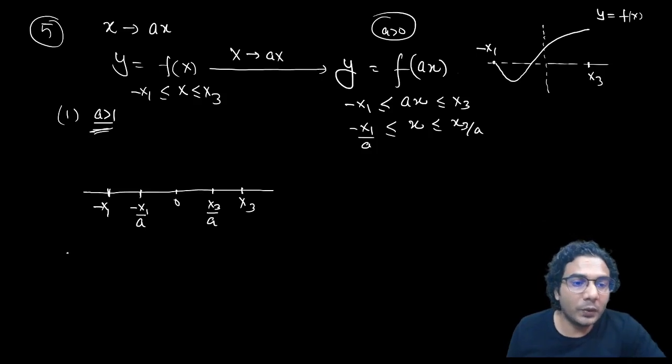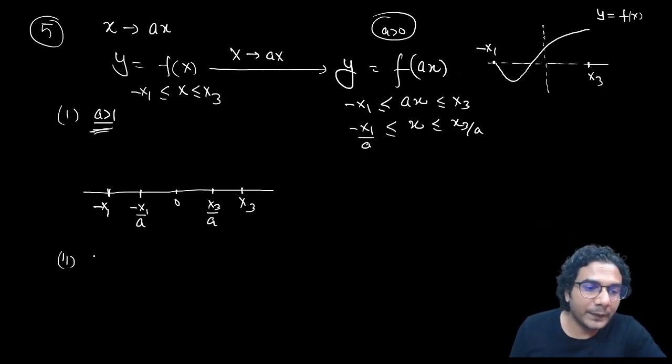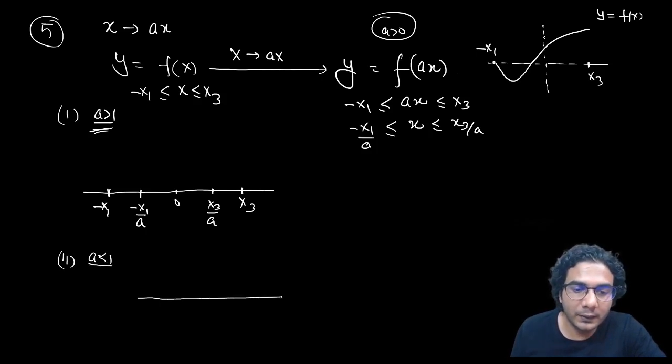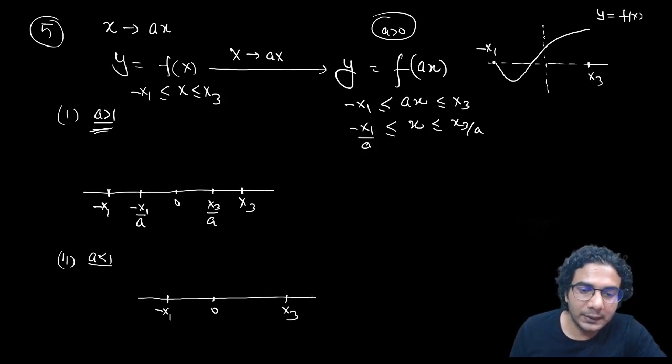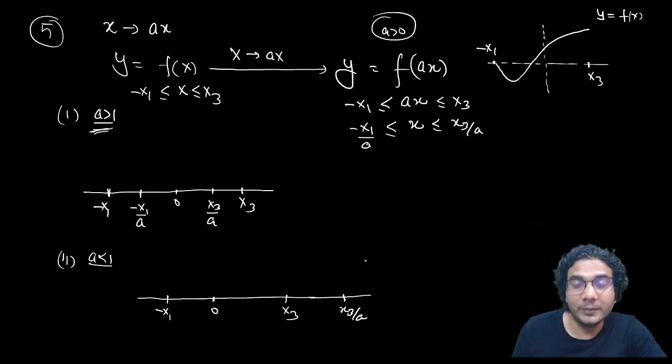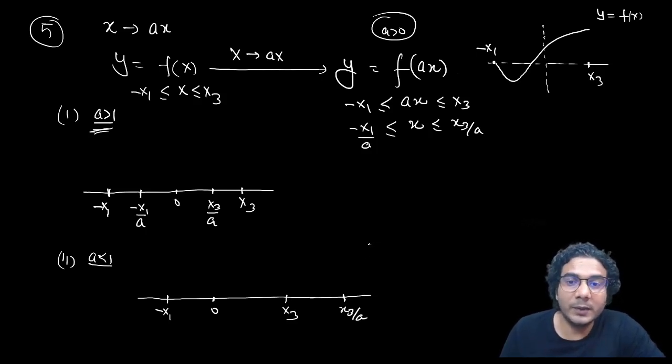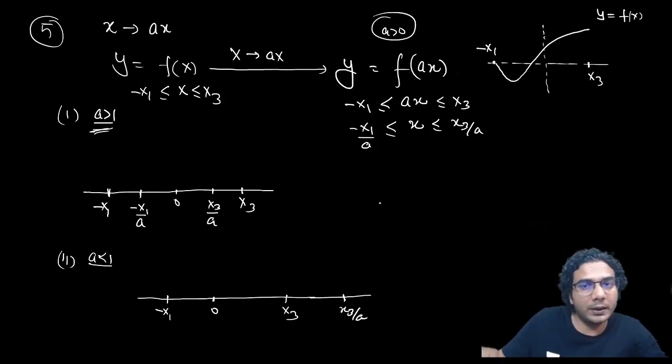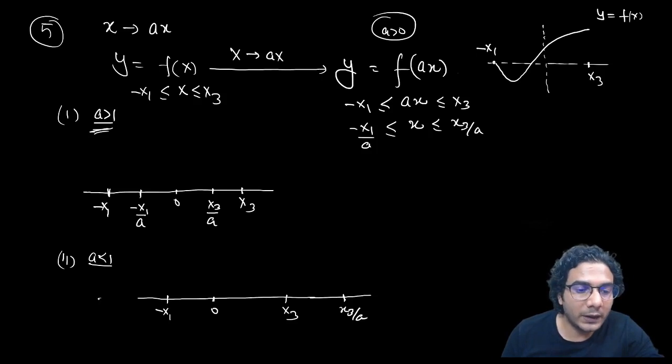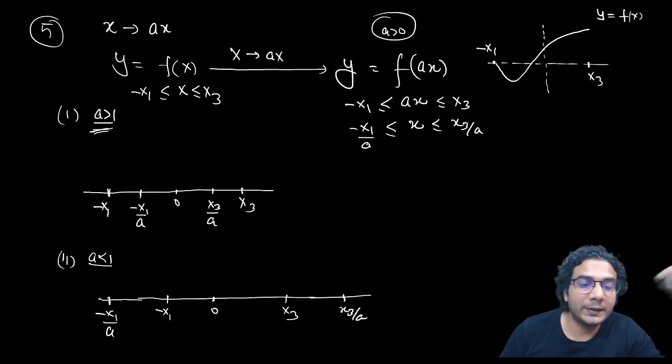But if a is less than 1, then what will happen? Then this was your minus x1 and this was your x3. So the whole graph in this case will expand because x3 upon a will be greater than x3, right? Say a is 1 by 2. That means you are replacing x by 2x. So the whole graph will expand. The domain will be of double length, and this point will become minus x1 upon a. Okay, I hope you are getting this point.